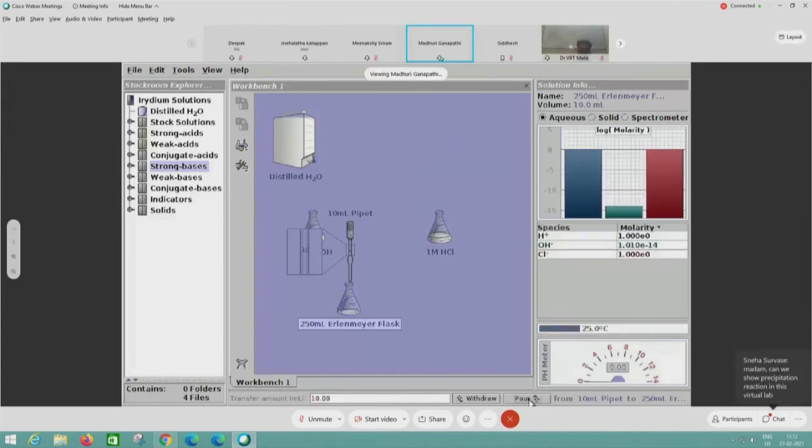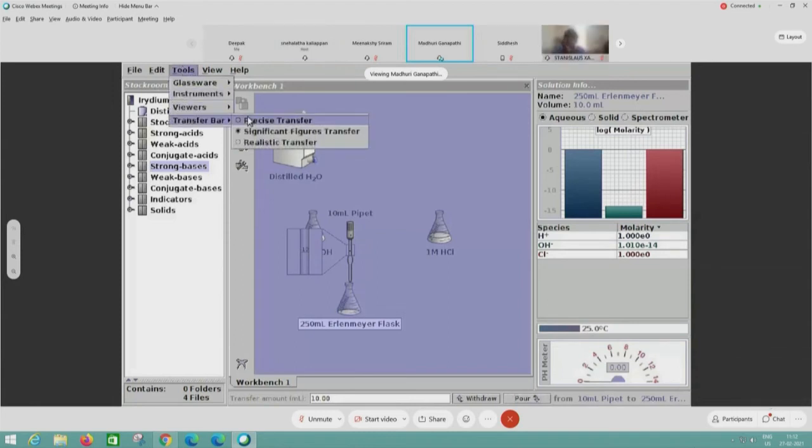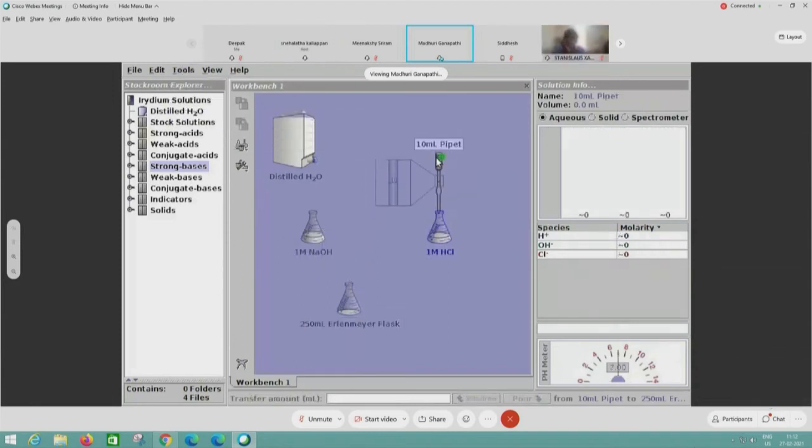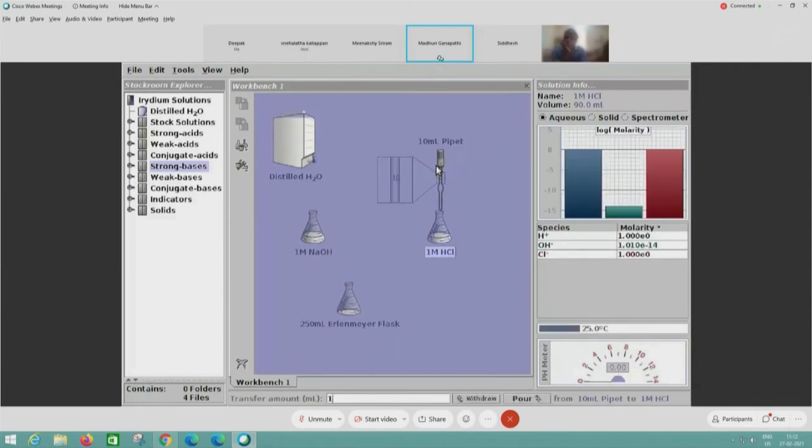Now I'll change the transfer bar to precise. Again, withdraw 10 ml. This time it does not give me any error. So this is how we do.